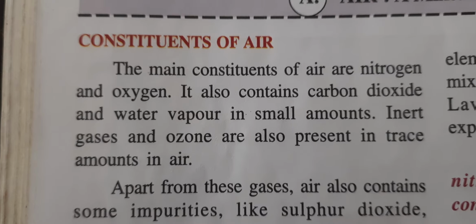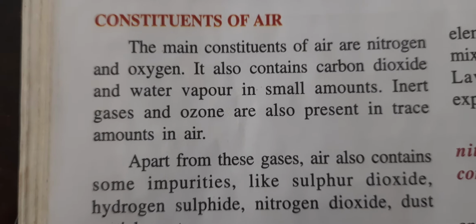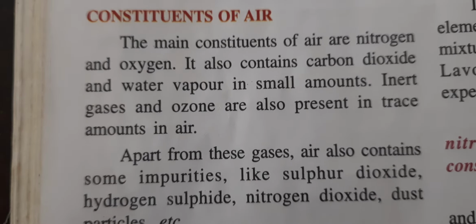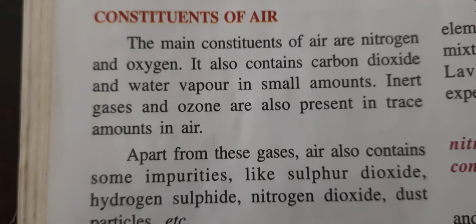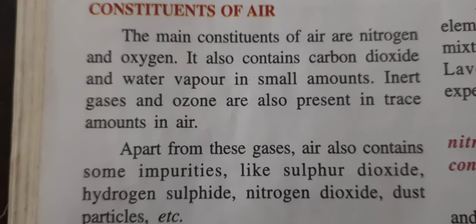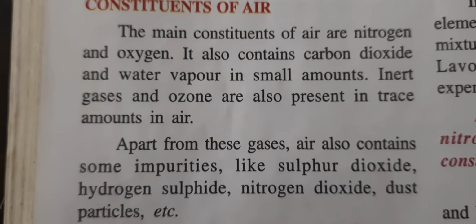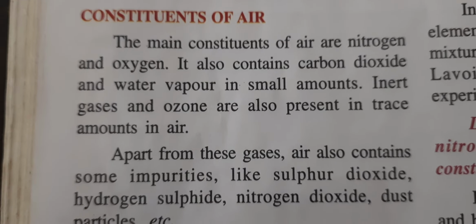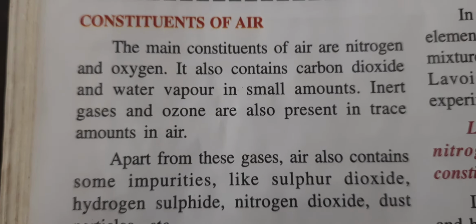Now we will see the constituents of air. As we know, air is a mixture of many gases. The main constituents of air are nitrogen and oxygen. It also contains carbon dioxide and water vapor in some amount. Inert gases and ozone are also present in small amounts in air. Apart from these gases, air also contains some impurities like sulfur dioxide, hydrogen sulfide, nitrogen dioxide, and dust particles. All these things are present in the air, and they are known as the constituents of the air.